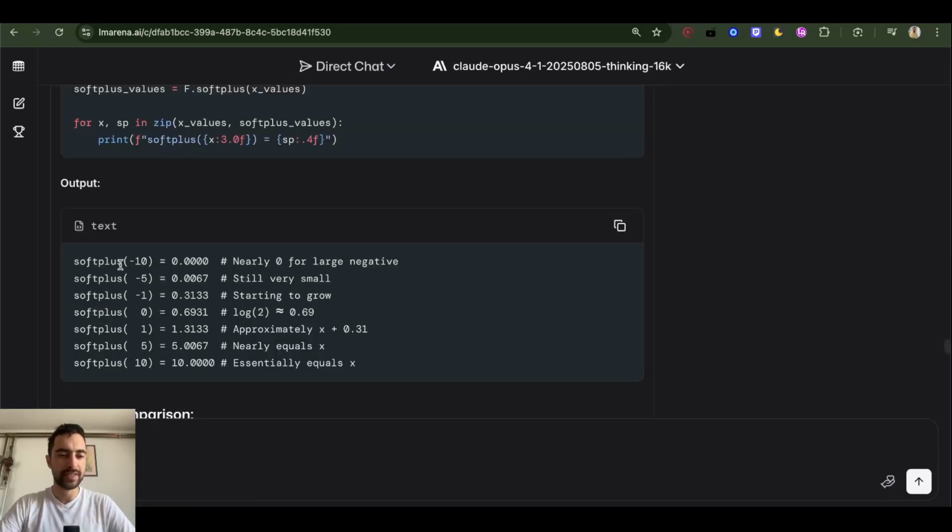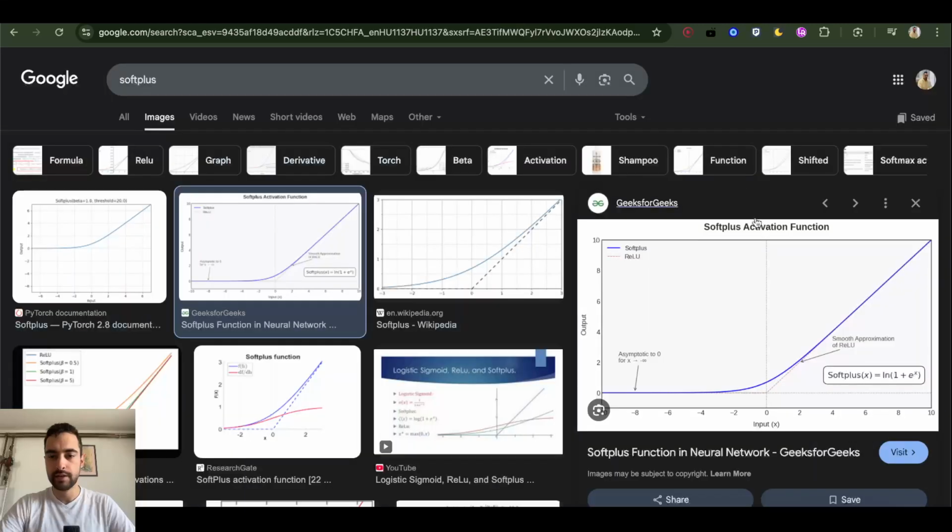We can see some example values for softplus. So softplus of -10 is almost 0. We saw it going very close to 0. -5 is very small. Now -1 is 0.3. It's a bit on the y-axis up there. Here, it's a bit on the y-axis for -1.